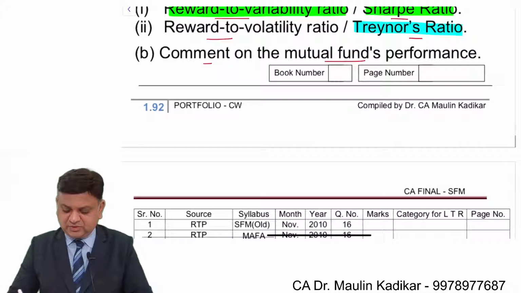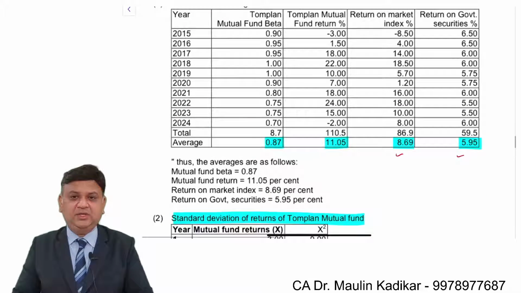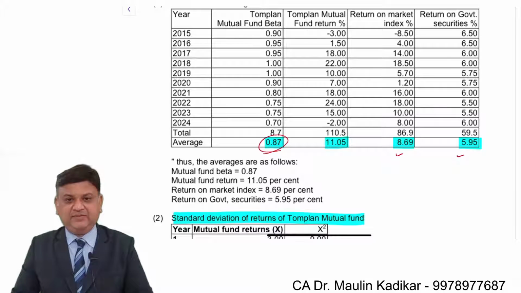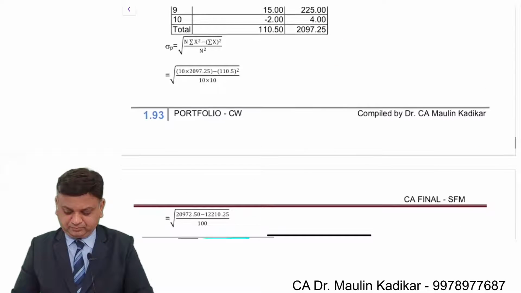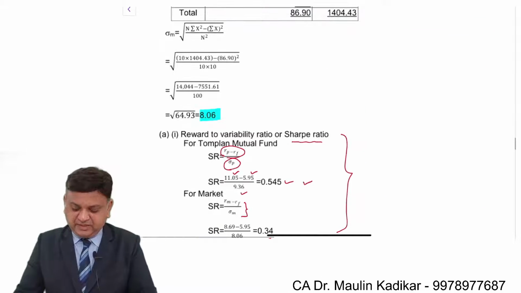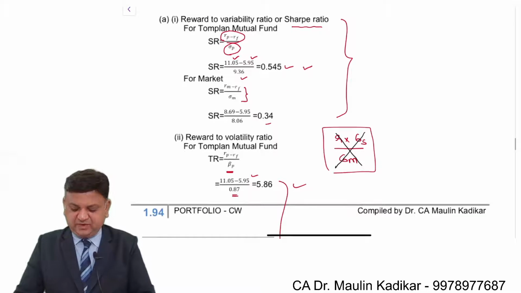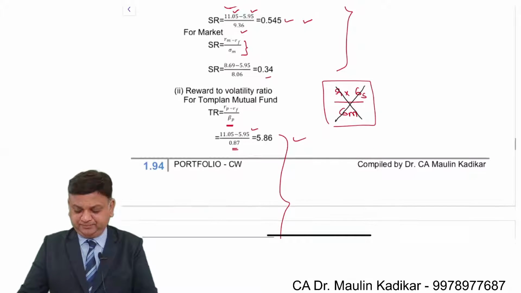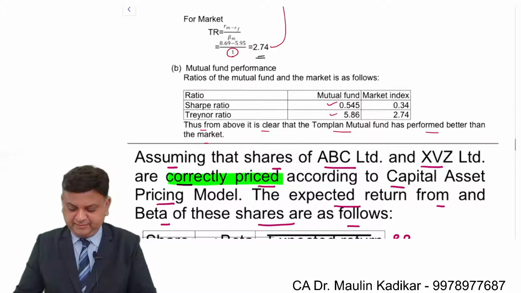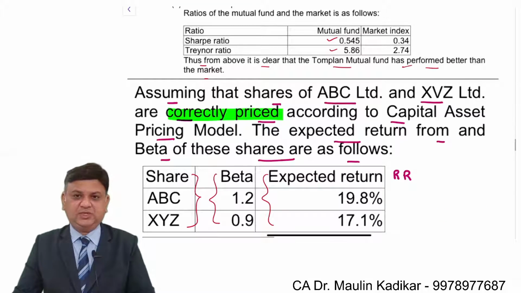That is, in terms of the beta they have done the average, in terms of the RF they have done the average. So just be clear about this kind of working that they have made. The beta of the market portfolio is taken directly as one for the purpose of the answer, which is very much correct. And then the ratios are calculated.